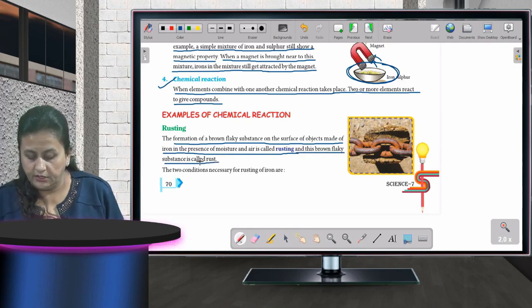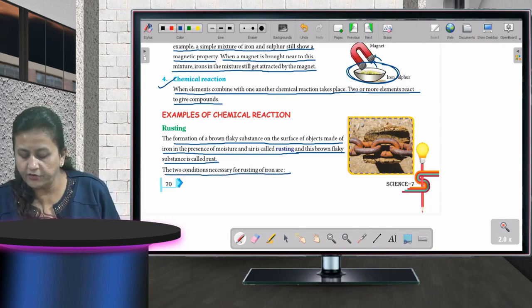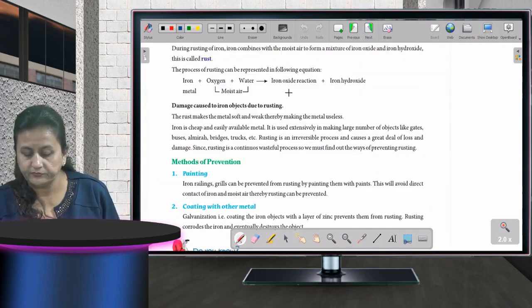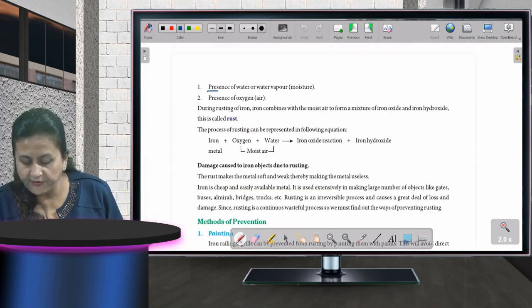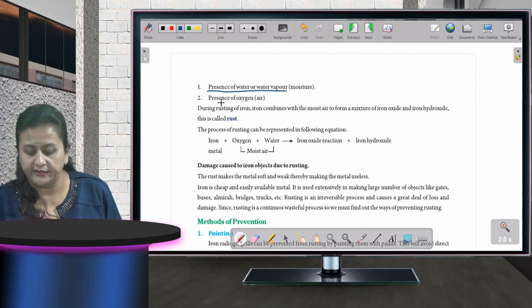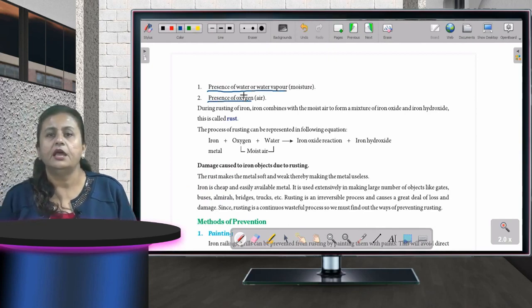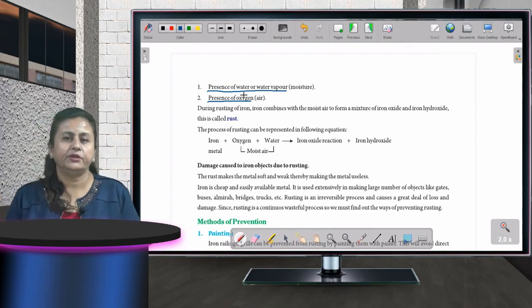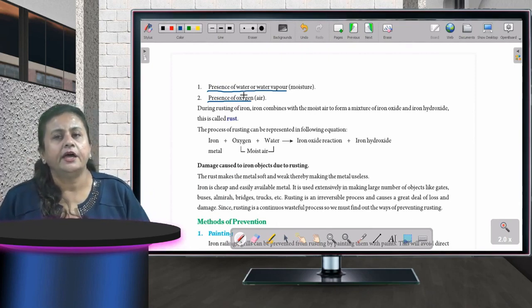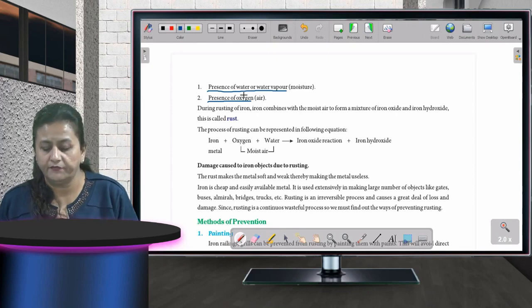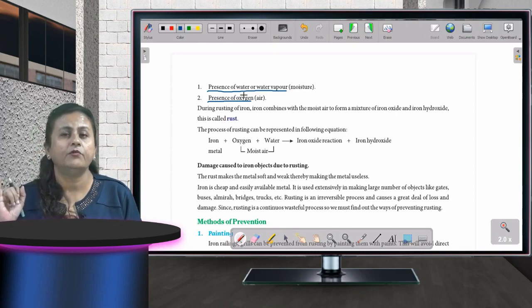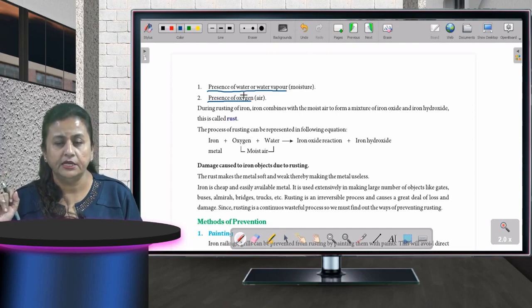Okay, now the two conditions necessary for rusting of iron are, the first one is presence of water or water vapor and the second is presence of oxygen. अगर लोहे से बनी कोई चीज पे रस्ट लगता है तो उसके लिए हमें दो चीजों की बहुत जरूरत होती है. We need two things. The first is presence of water or water vapor and presence of oxygen. In case any of this is lacking, rusting will not take place.